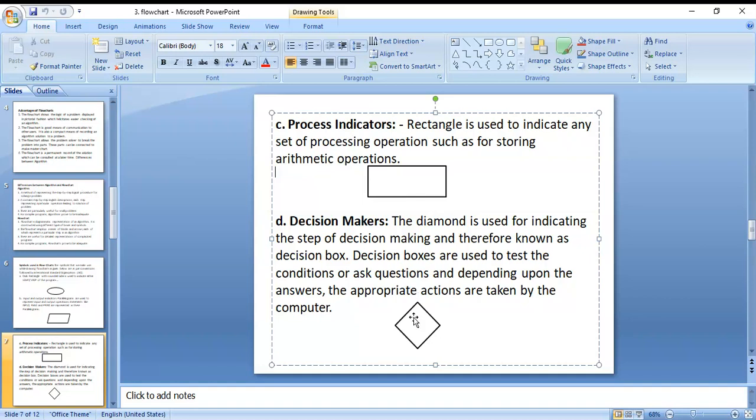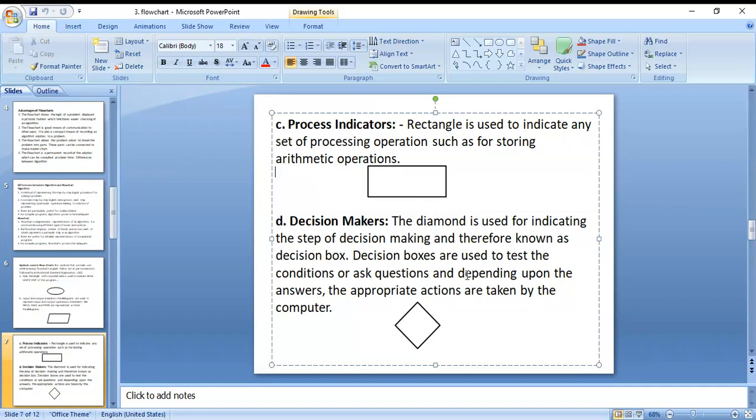Next, decision making statements. The diamond is used for indicating the step of decision making and is therefore known as the decision box.